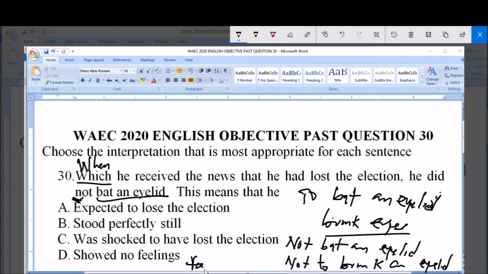To show feeling. So in this context it means that the person concerned here did not show any feeling. So option D is correct. So we can now say that when he received the news that he had lost the election, he did not bat an eyelid. This means that he did not show feelings. So he was not bothered about the loss of the election. So option D is correct.